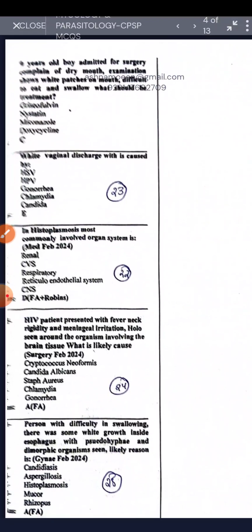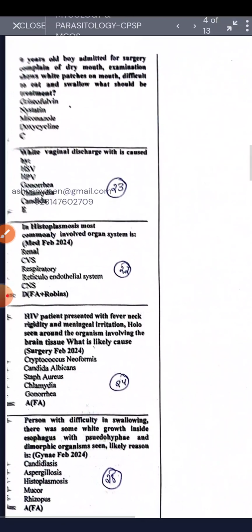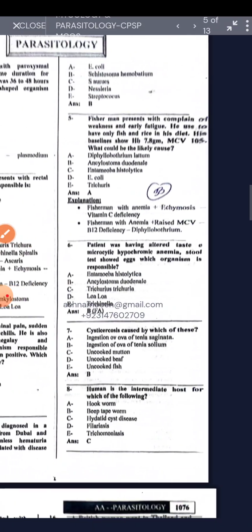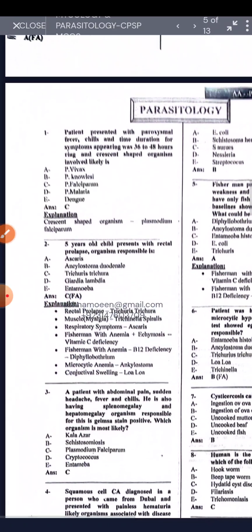Okay, so HIV patient presented with a fever, neck rigidity, meningeal irritation, and the halo around the organism is the Cryptococcus neoformans. With difficulty in swallowing, there was a white growth inside the esophagus with the pseudohyphae is the candidiasis. Okay, and now we'll discuss the parasitology.